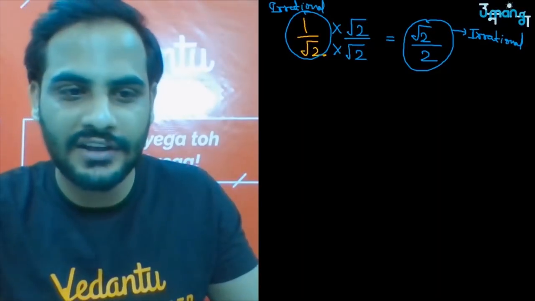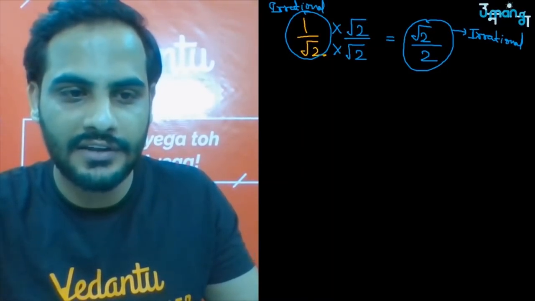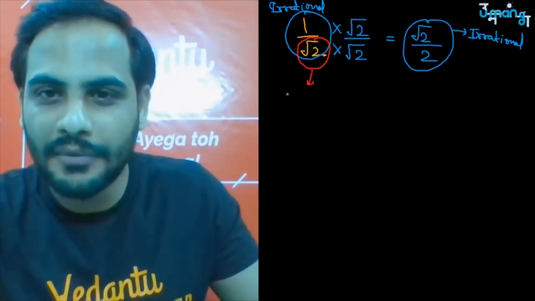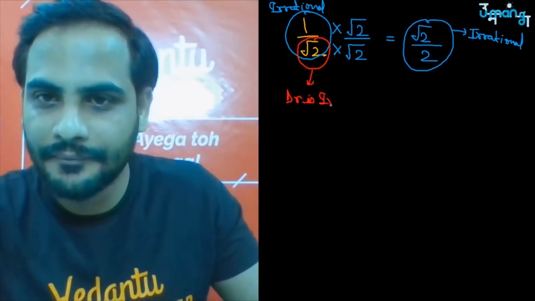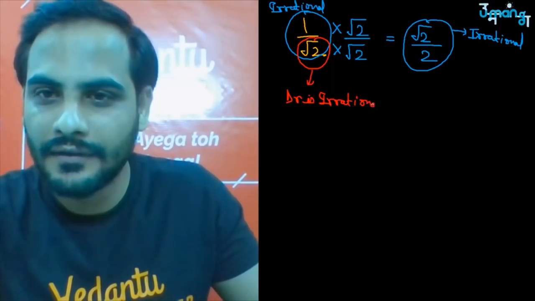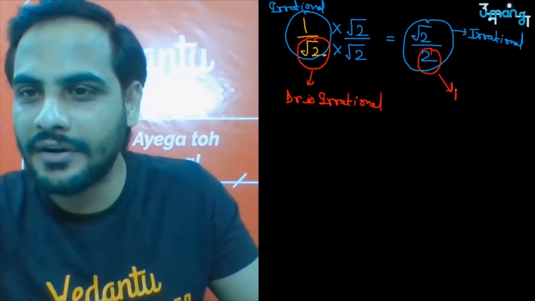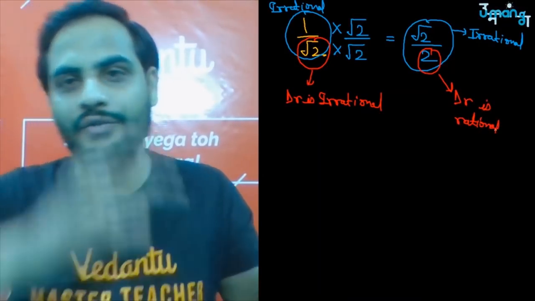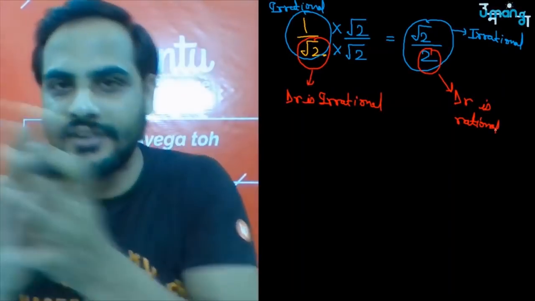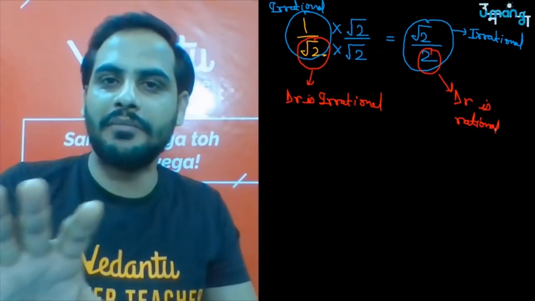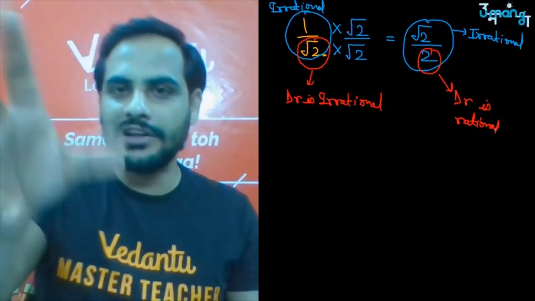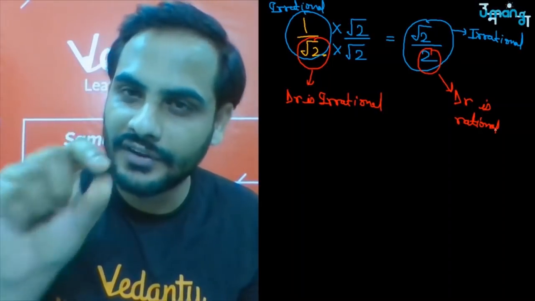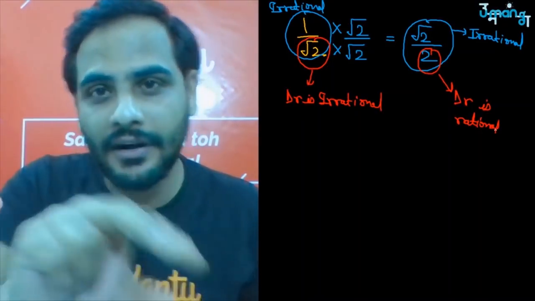But the only change, if you observe here, is that here the denominator is irrational, and now the denominator has become rational. So many students have this doubt: with rationalization, do we change the irrational number to rational? No, we don't do that. An irrational number is not changed to a rational number. Your focus is only to change that denominator from irrational to rational.